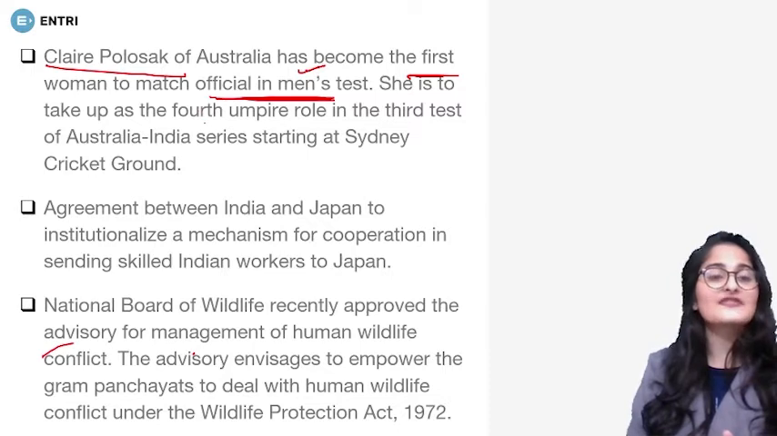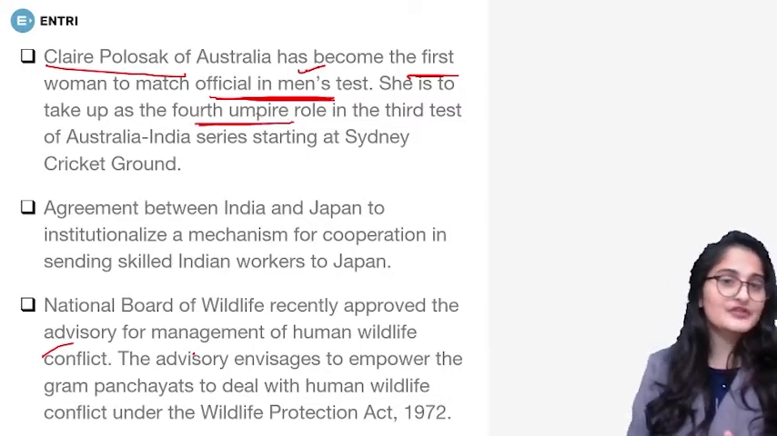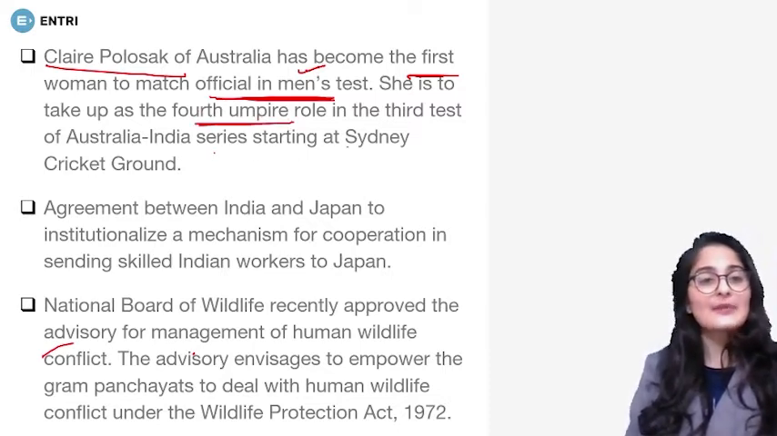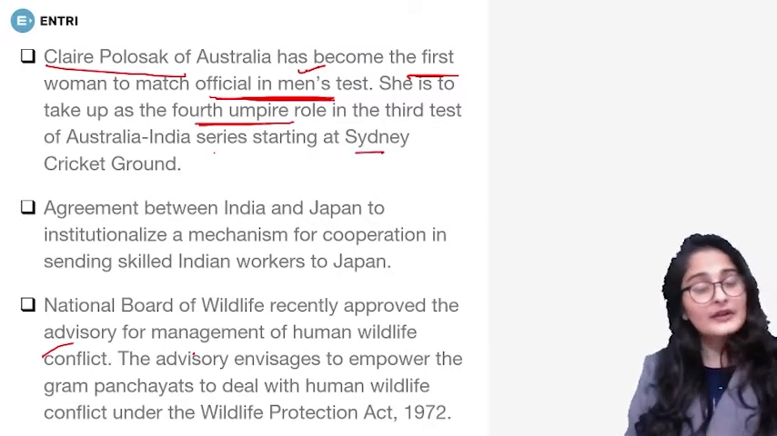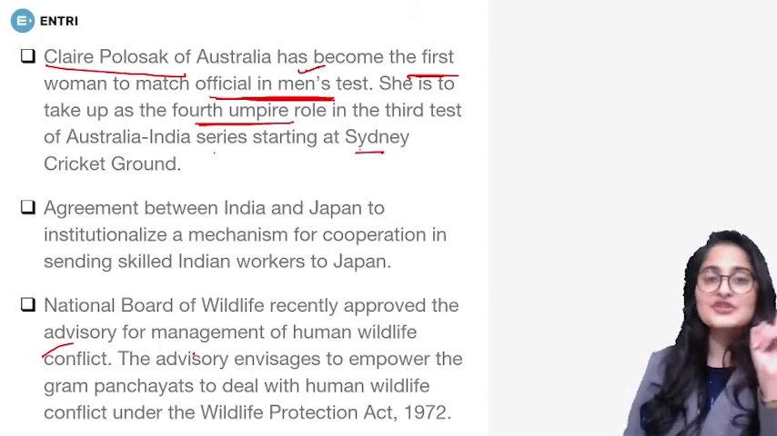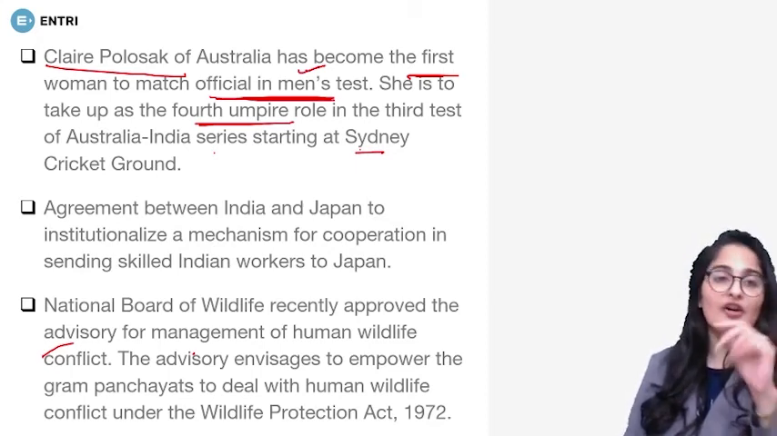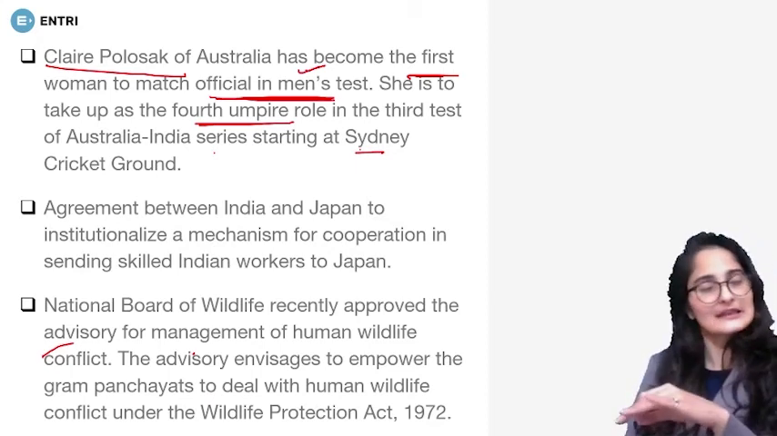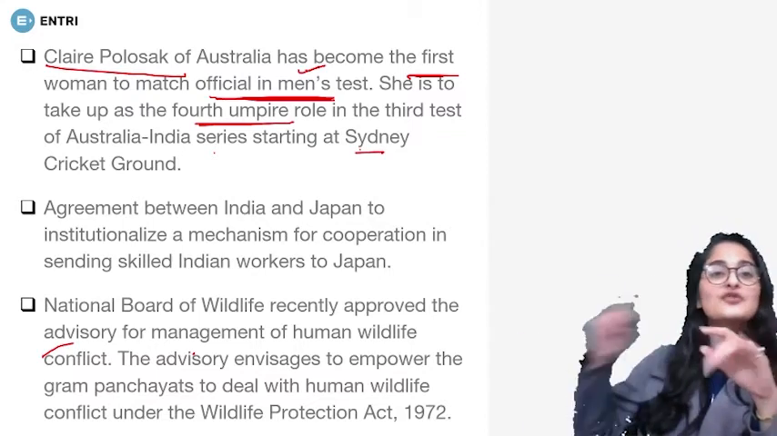She will take up the fourth umpire role in the third Test of the Australia-India series, and this series is happening in Sydney Cricket Ground, right? So this is important because at that time when the news had come, she was the first woman to be umpire in men's cricket, and now she is the first woman to officially take that position as well.